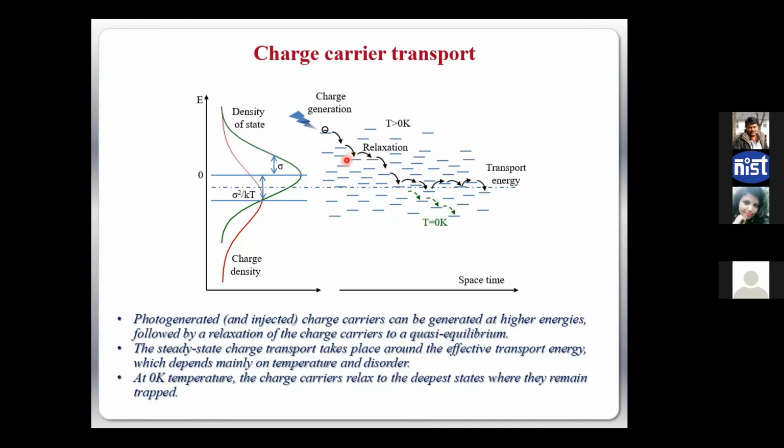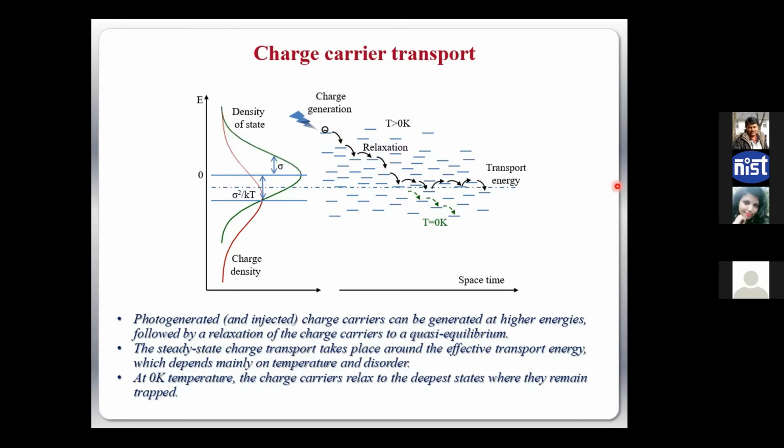Depending on how energetically different two energy states are, and how far they are spatially separated, the electron can hop from one side to another, and keep on moving. So this transport is known as hopping. This is not band transport, but hopping transport.